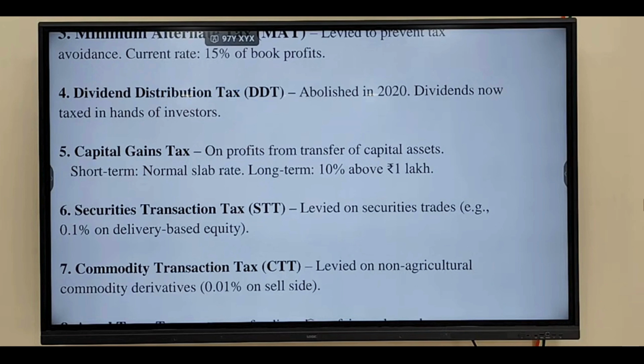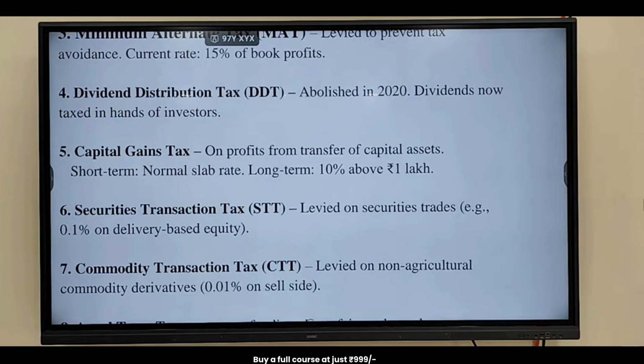Did I dictate you or not? Capital gains tax, short term and long term. It is equivalent to the normal income tax slab, I have told you. First one, if the asset has been sold within 36 months of owning it, in this case the tax will be similar to the normal income tax slab.